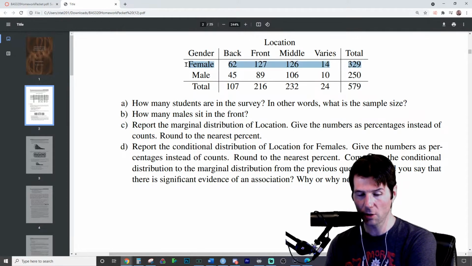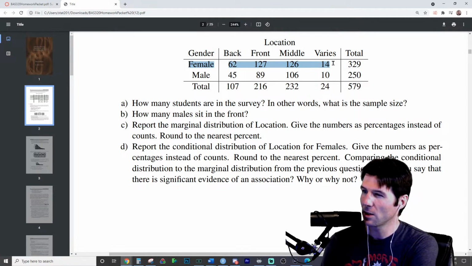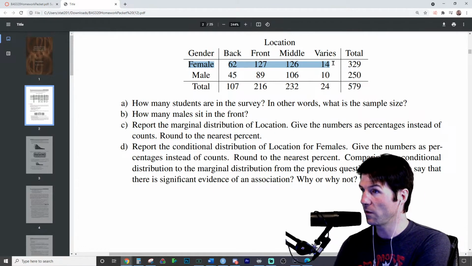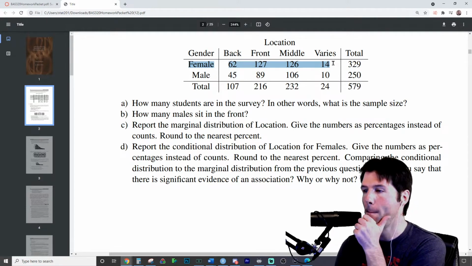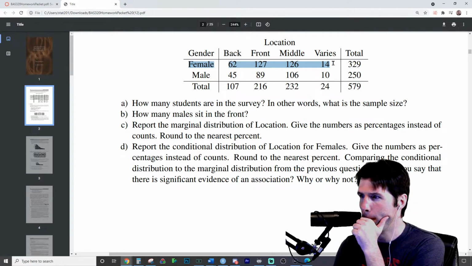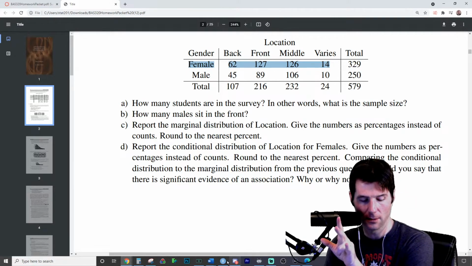The way to think about a conditional display, which I know is highlighting that number, so we just won't use it, is given somebody is female. And so let's double check. I think there's an issue. I think I see it.